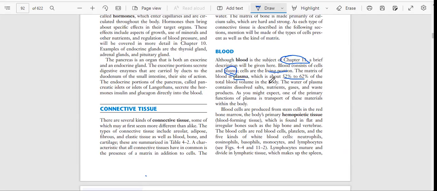The water of plasma contains dissolved salts, nutrients, gases like oxygen and carbon dioxide, and waste products.